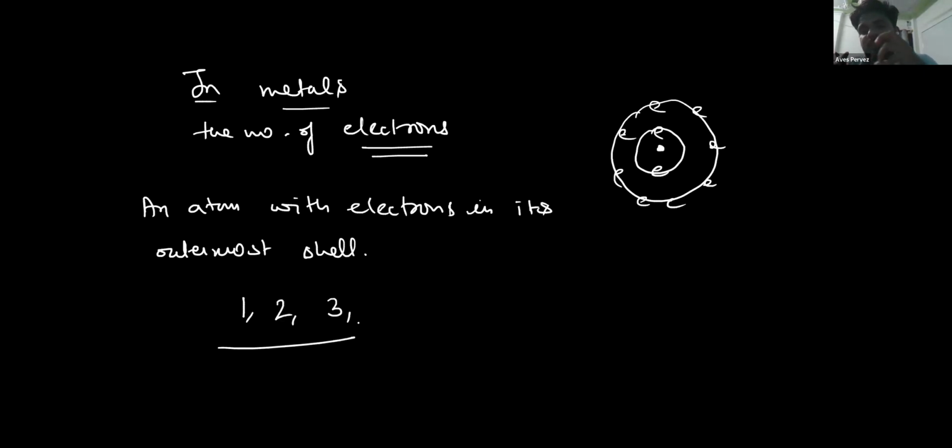If an element is going to have one, two, or three electrons in its outermost shell, then we will consider it as a metal. So what is the definition of a metal? An element having one or two or three electrons in its outermost shell is considered to be a metal. And the elements which have 4, 5, 6, 7 electrons in their outermost shell are considered to be non-metals.